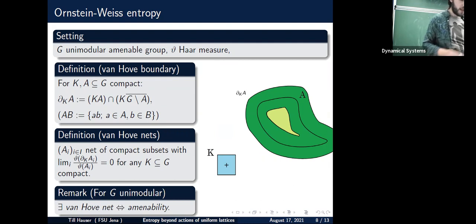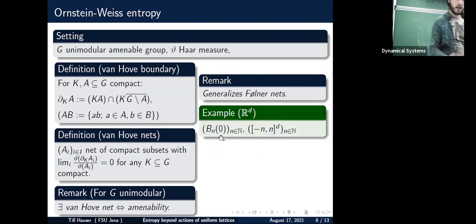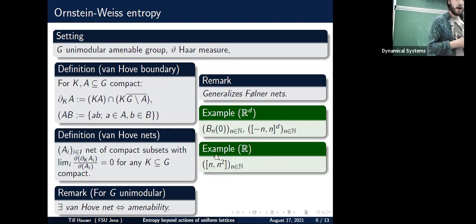So we will always have a Van Hove net in our context to work with and to do our definitions. This also generalizes the Følner method from the discrete context. Here are some examples. In R^d, which is such a group, we can use the balls of radius n or the cubes. Here's a more exotic one in R. It doesn't have to be centered or anything. The space where these objects live doesn't really matter.